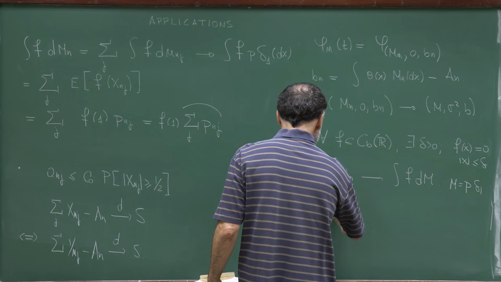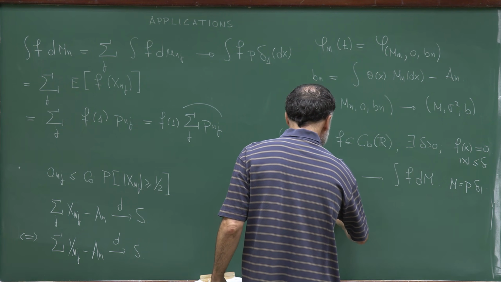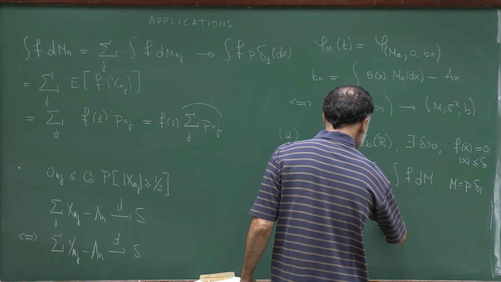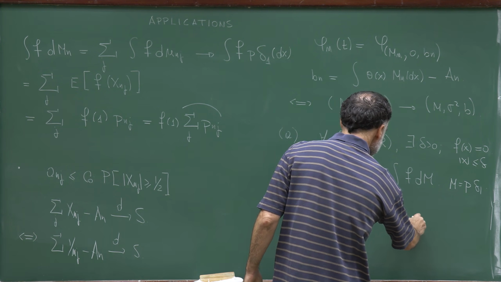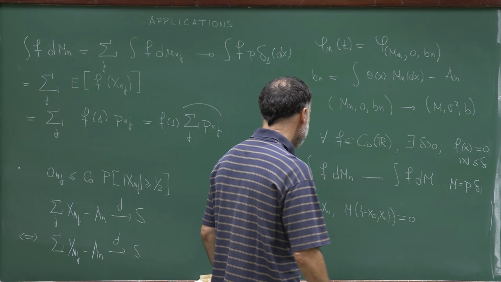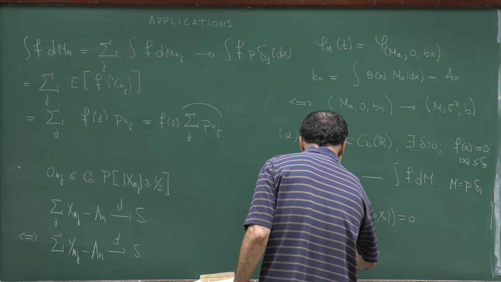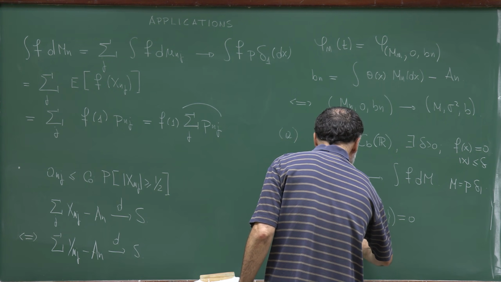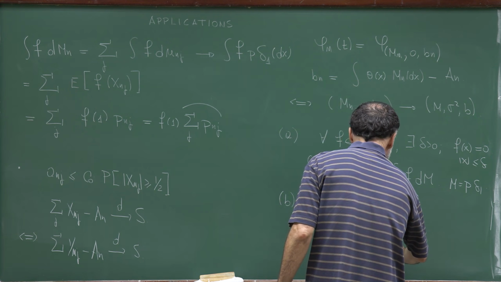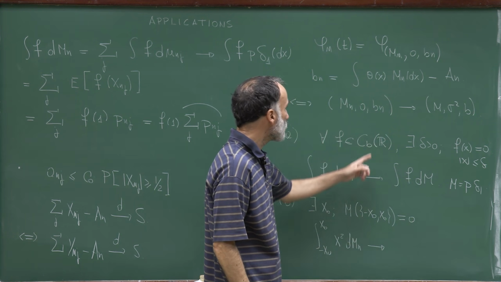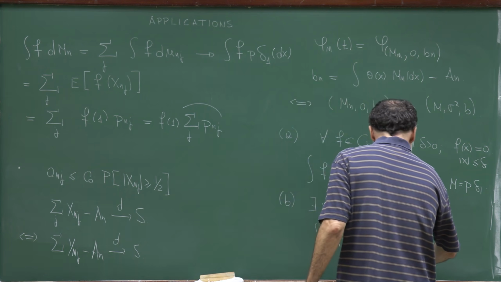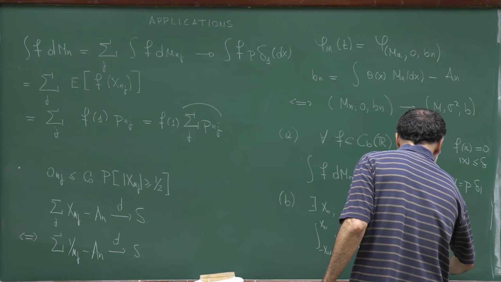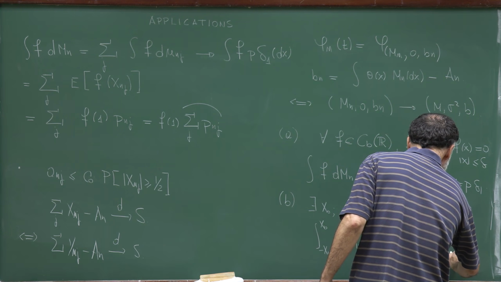So I need that there exists x0 such that the measure of {minus x0, x0} is equal to 0, so both are continuity points of m, and such that the integral from minus x0 to x0 of x squared dm_n plus sigma_n squared, but sigma_n squared here is 0, converges to the integral of x squared dm plus sigma squared.